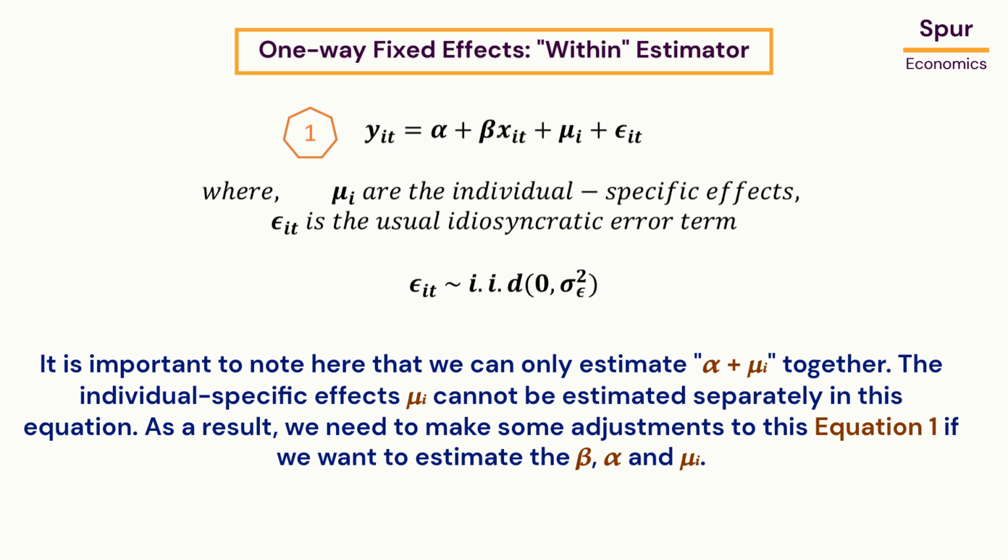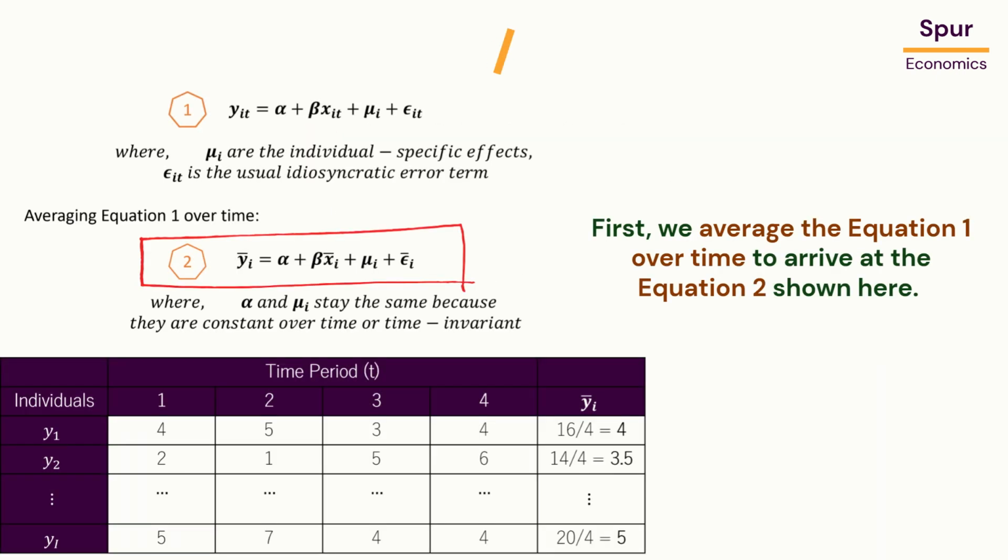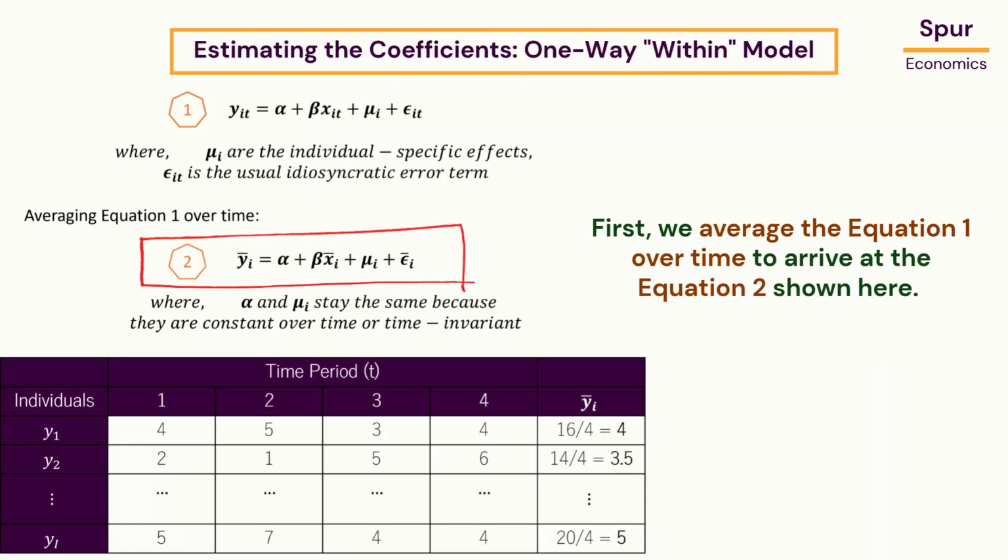As a result, we need to make some adjustments to this equation 1 if we want to estimate the beta, alpha and μi. First, we average the equation 1 over time to arrive at the equation 2 shown here.